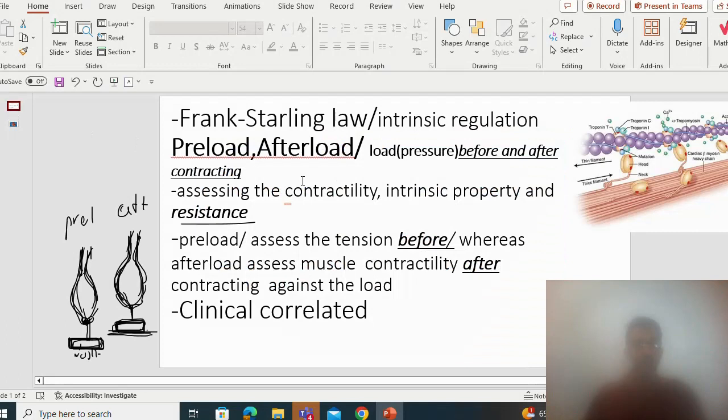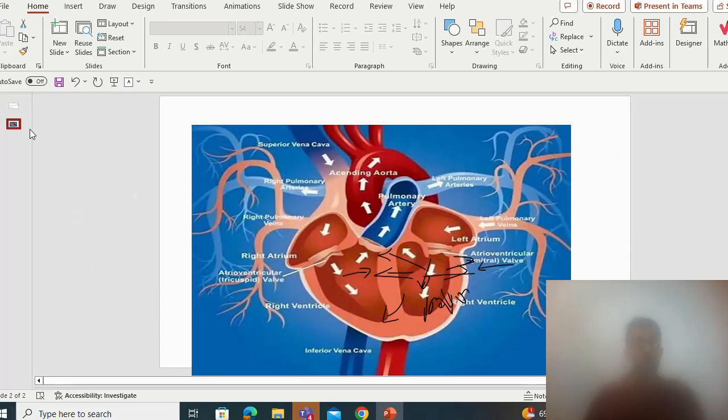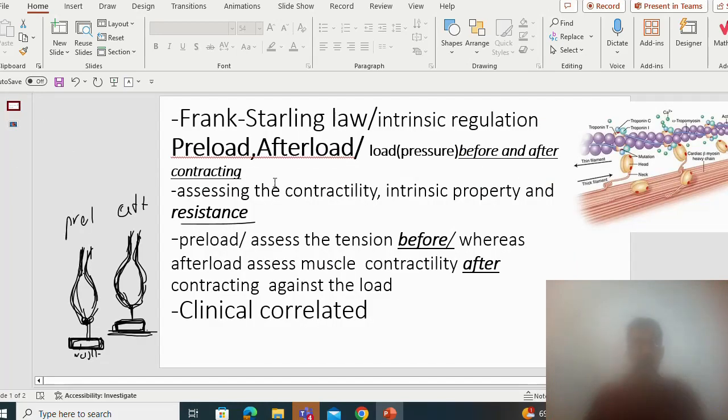Before we get into discussing the principle of preload and afterload, we're going to talk a little about Frank-Starling's law. The principle of Frank-Starling's law states that the greater the heart muscle is stretched, the greater the force of contraction generated. So this illustrates the principle of preload. Preload is simply the load before the heart muscle contracts, while the afterload is the load after contraction.